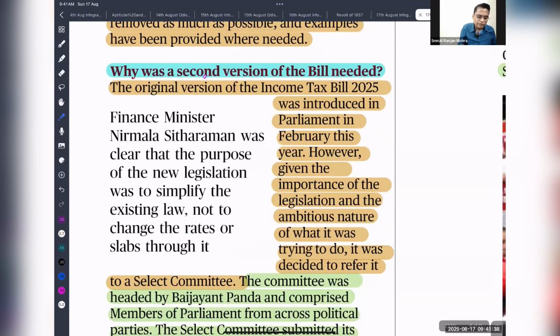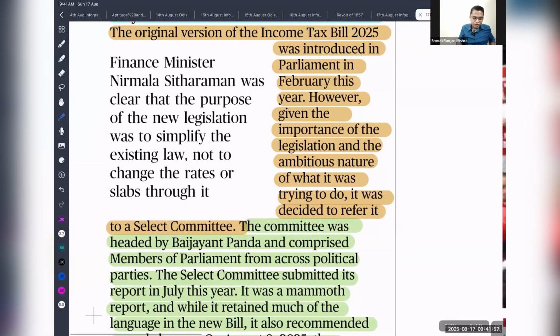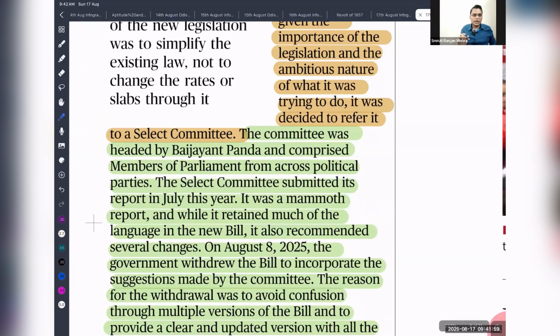Why is there a second version of the bill? Initially, the finance ministry introduced the bill in Parliament, and later this bill was referred to the select committee of Parliament. The select committee debated and made recommendations, and on the basis of those recommendations, the finance ministry reintroduced the bill in Parliament, and that led to the passage of the bill.